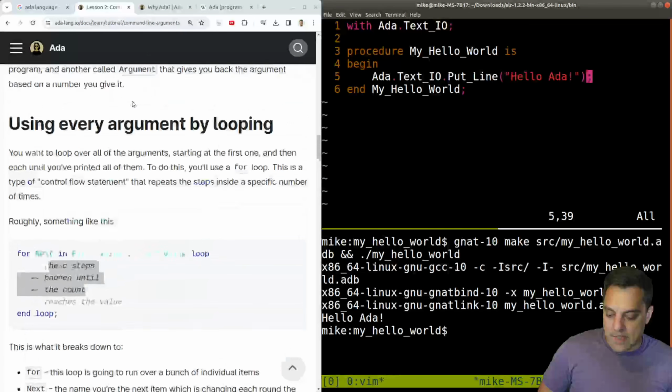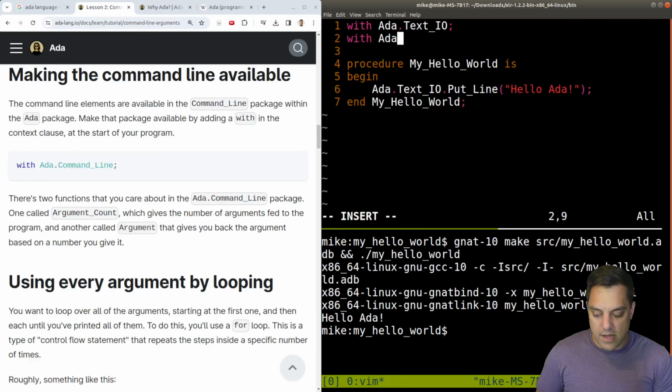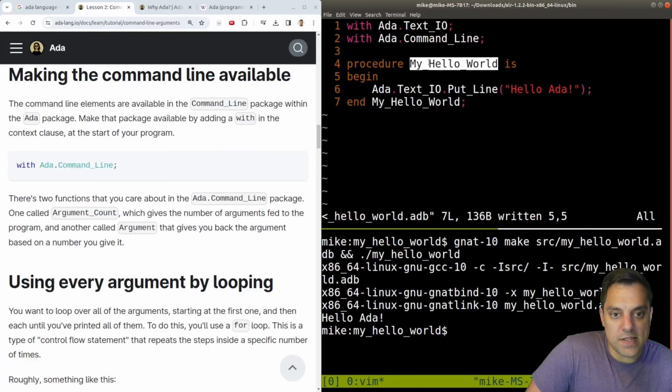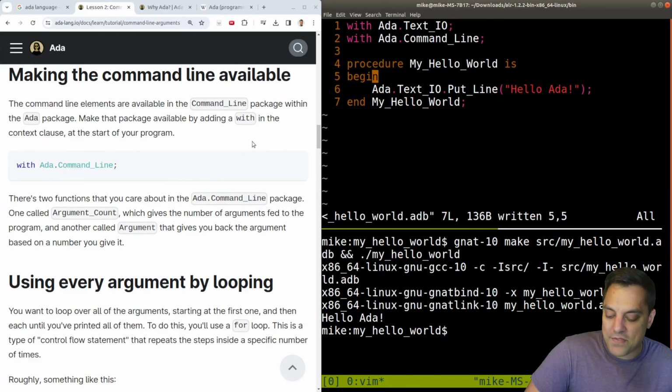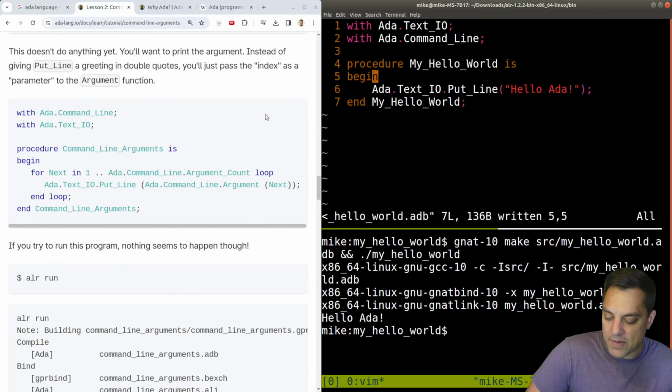Let's bring in that package, with Ada.Command_Line. And we've got our main procedure here. Now, interestingly, this wasn't like the main function. It just executed this block. So I wonder if there is a default entry point here. So let's see how we kind of structure this program here. Okay, but anyways,